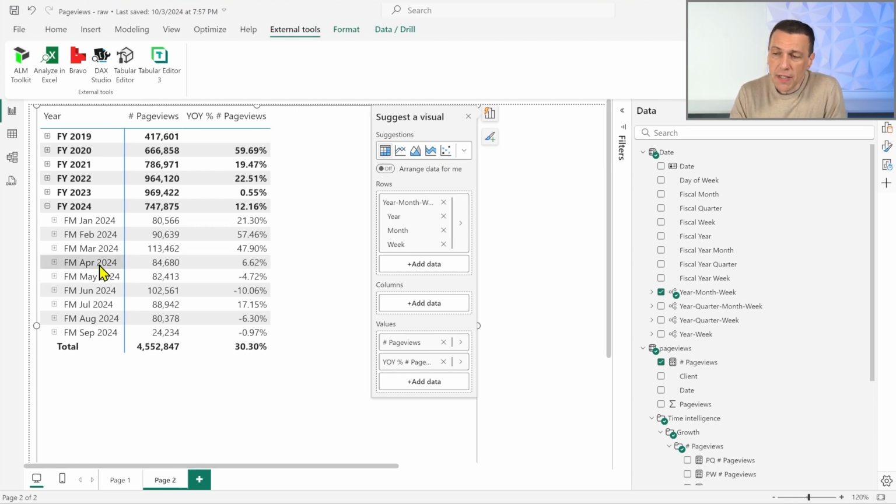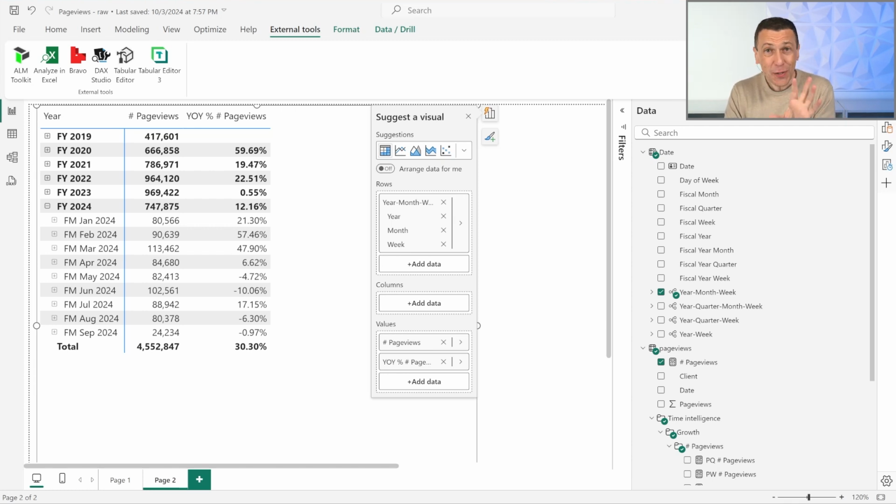So in this case, we're considering April 2024, which is 28 days, so 20 working days, compared to 20 working days in the same month in the previous year, because it will always be another period with different dates, but very, very close, always with 28 days. So this is the explanation about why this works this way.